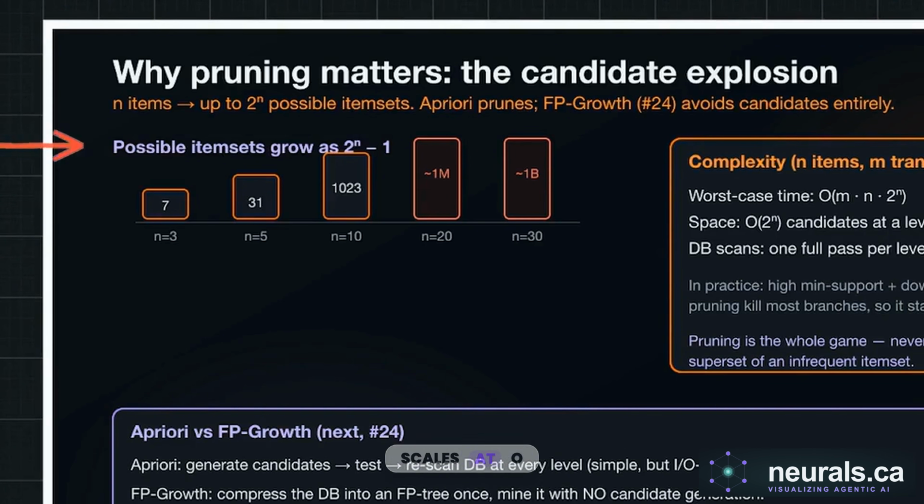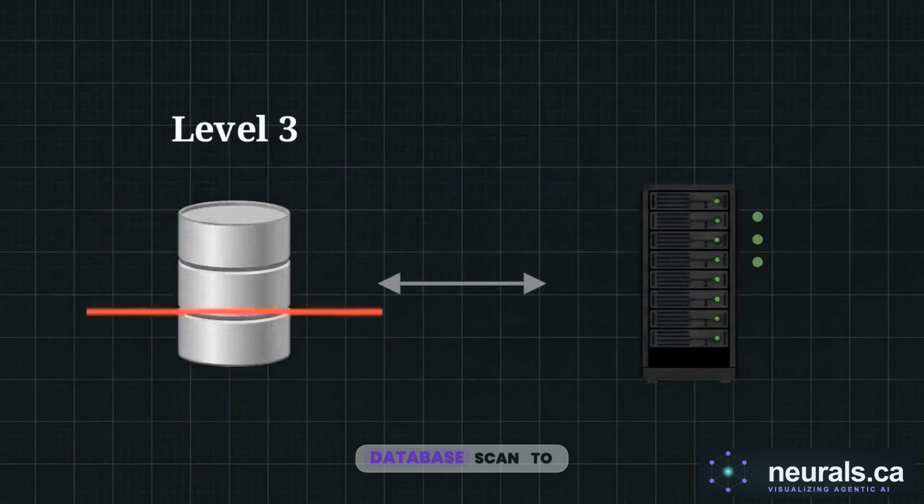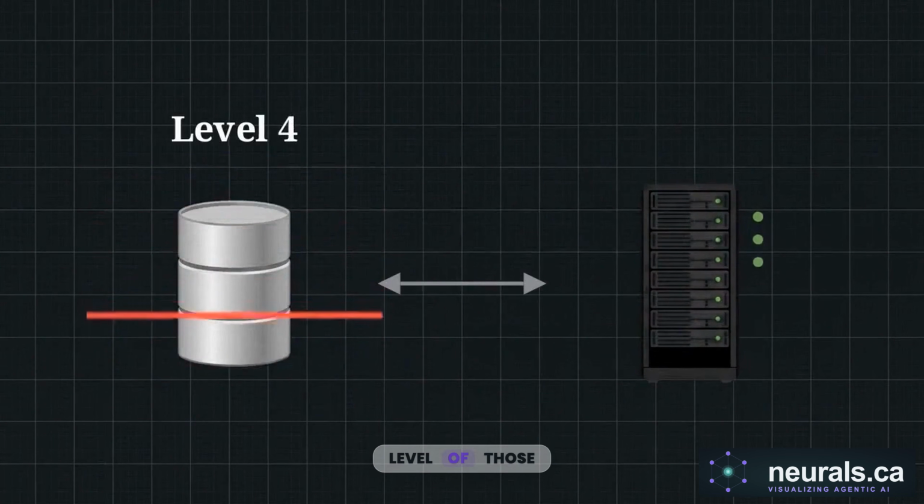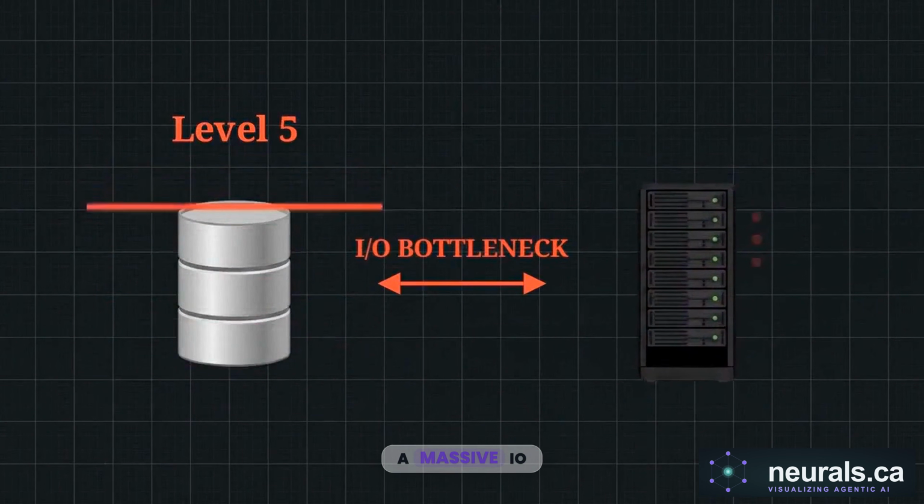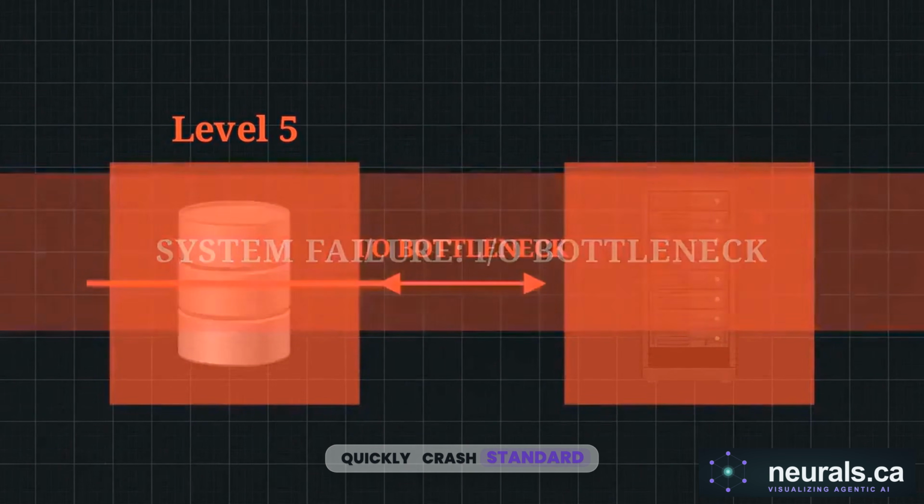Because the complexity scales at O of 2 to the power of n, a store with just 30 unique items generates over 1 billion possible combinations. A standard generation and test approach forces the system to complete a full database scan to verify every single level of those combinations. This creates a massive I/O bottleneck that will quickly crash standard hardware.